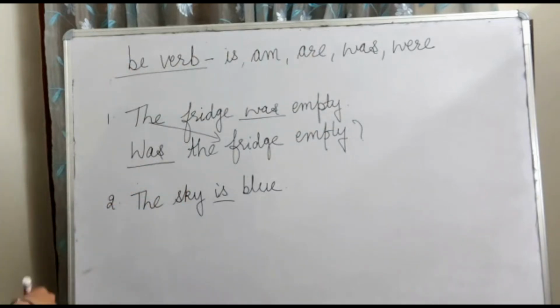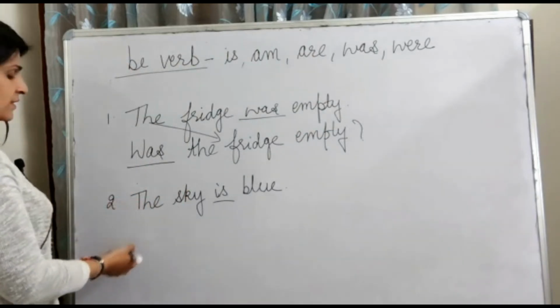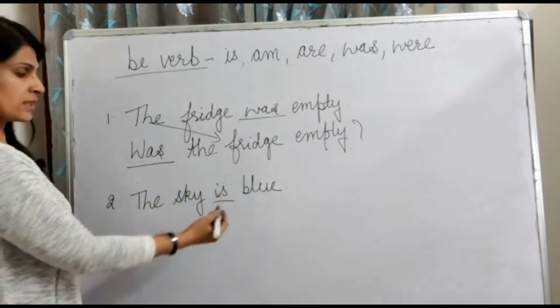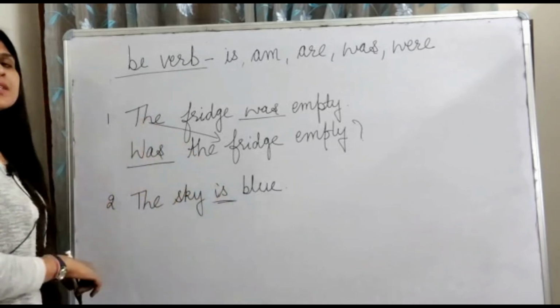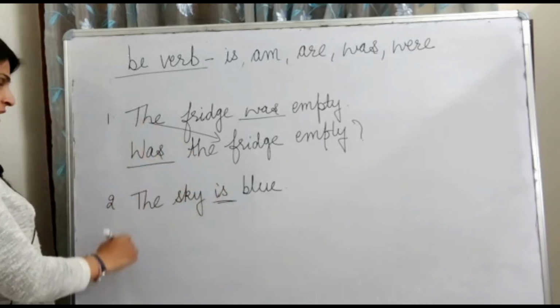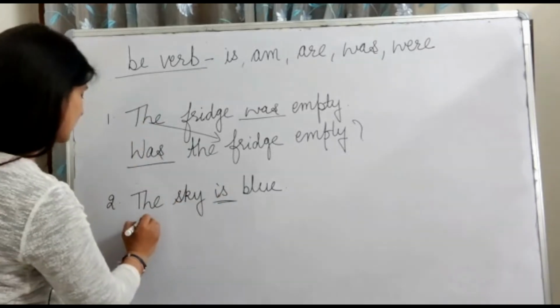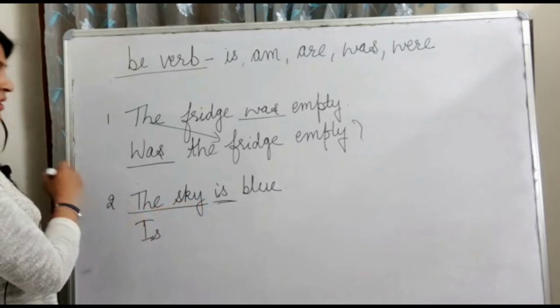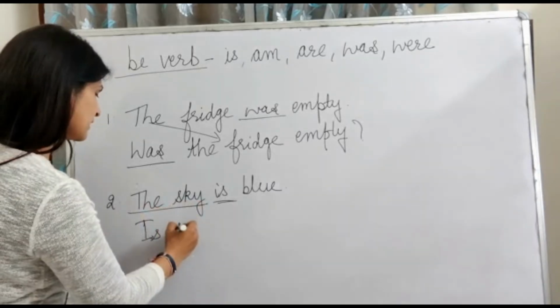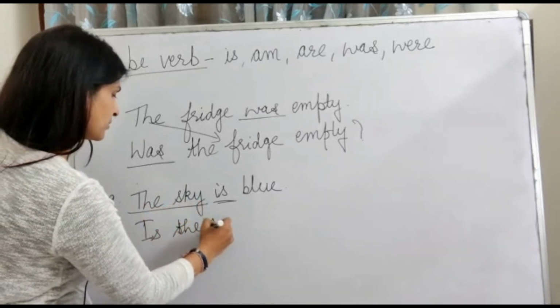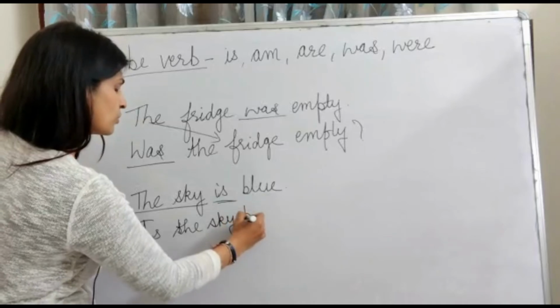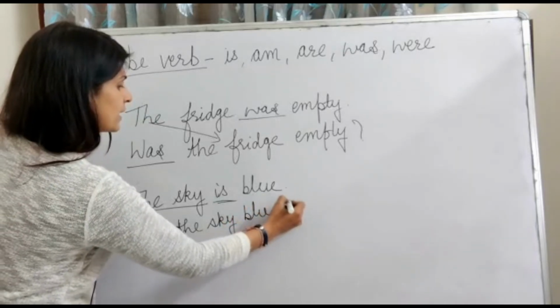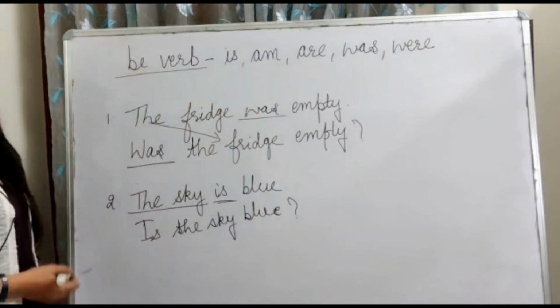Now let's come to the second sentence. That is, the sky is blue. The be verb here is. So how should we start the interrogative sentence? Is. Now what is the subject here? The subject here is the sky. Is the sky blue? And then the question mark.